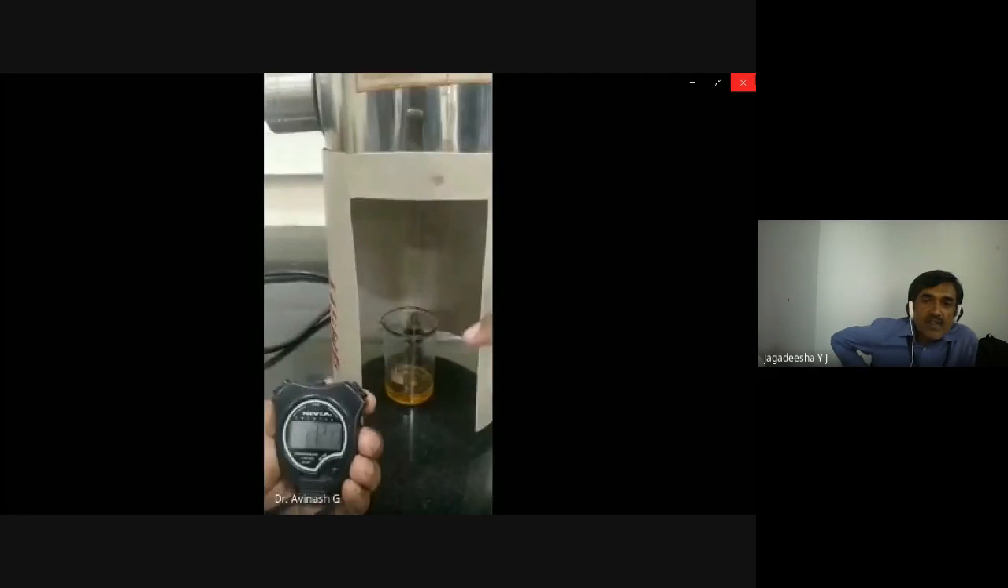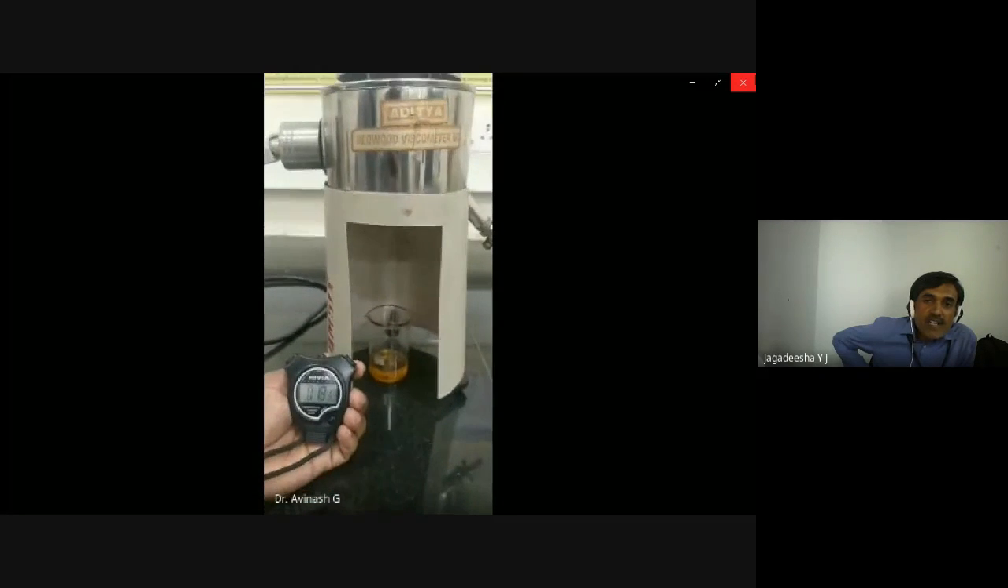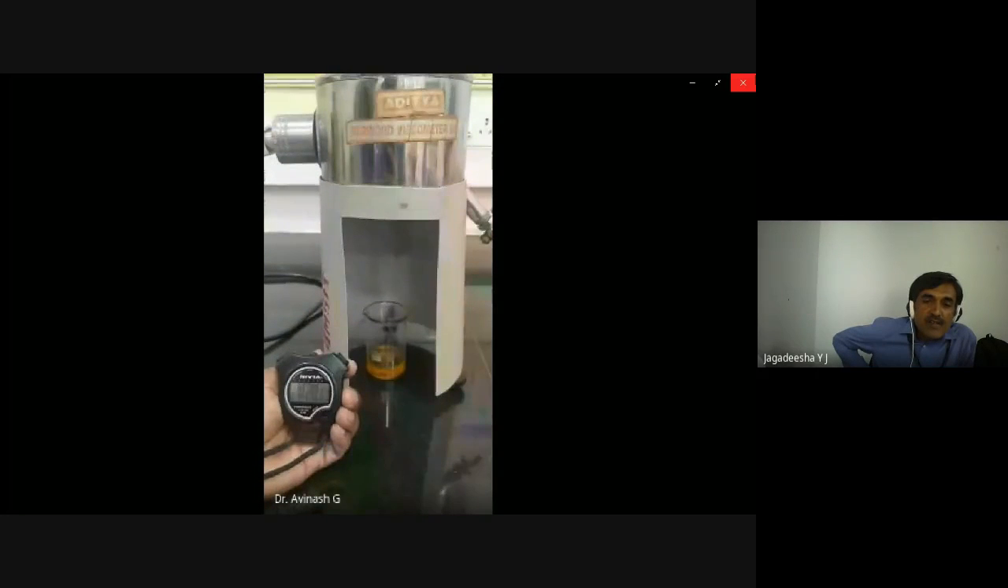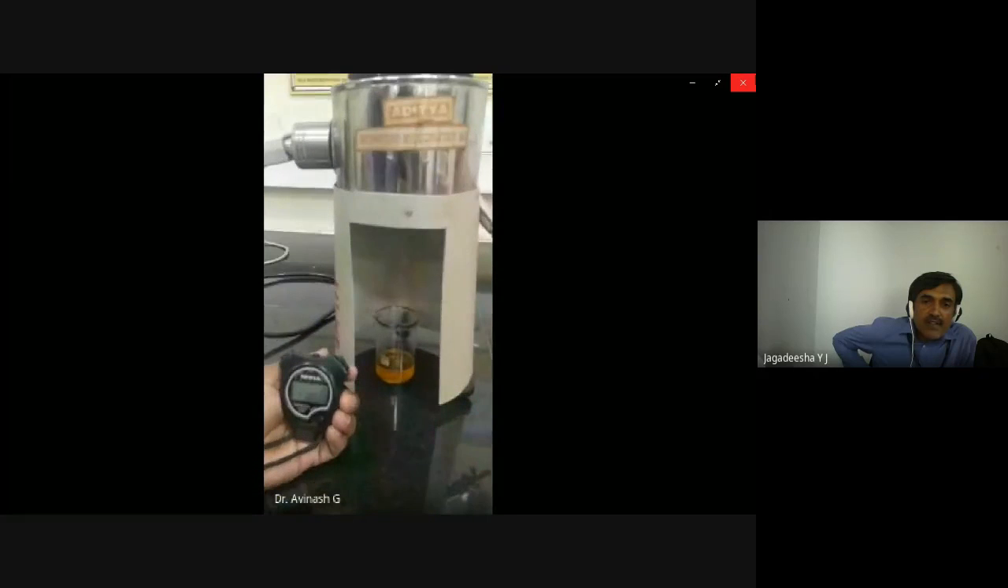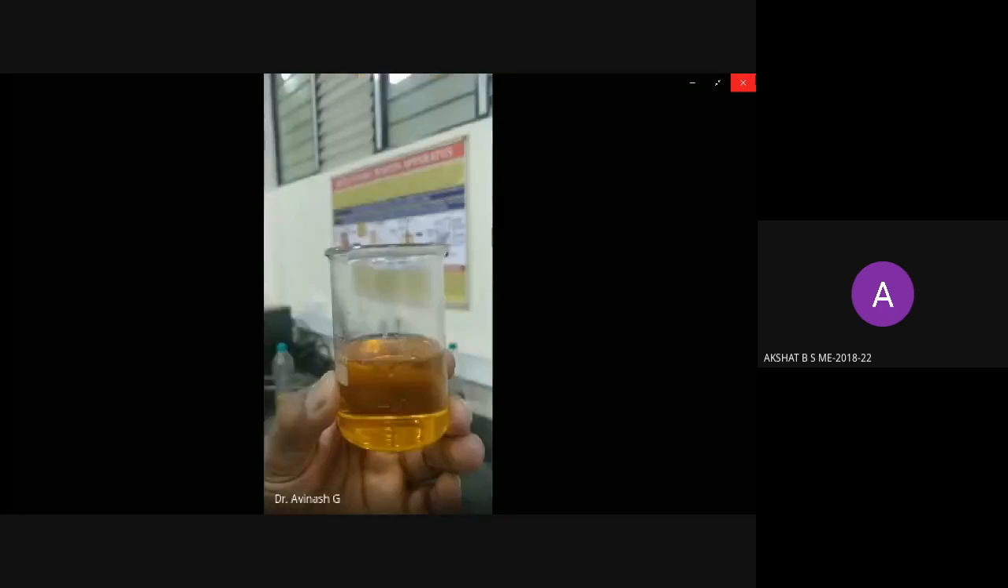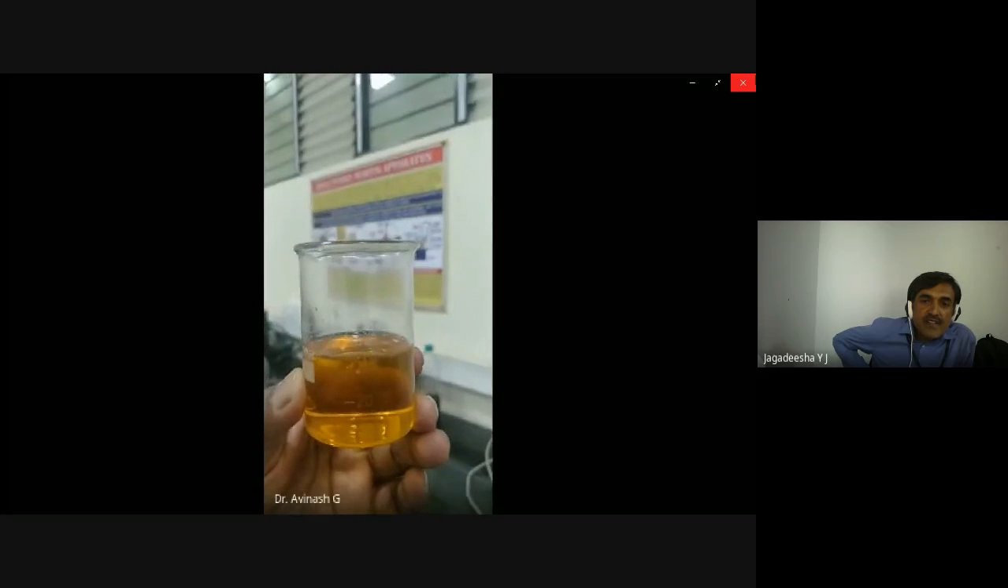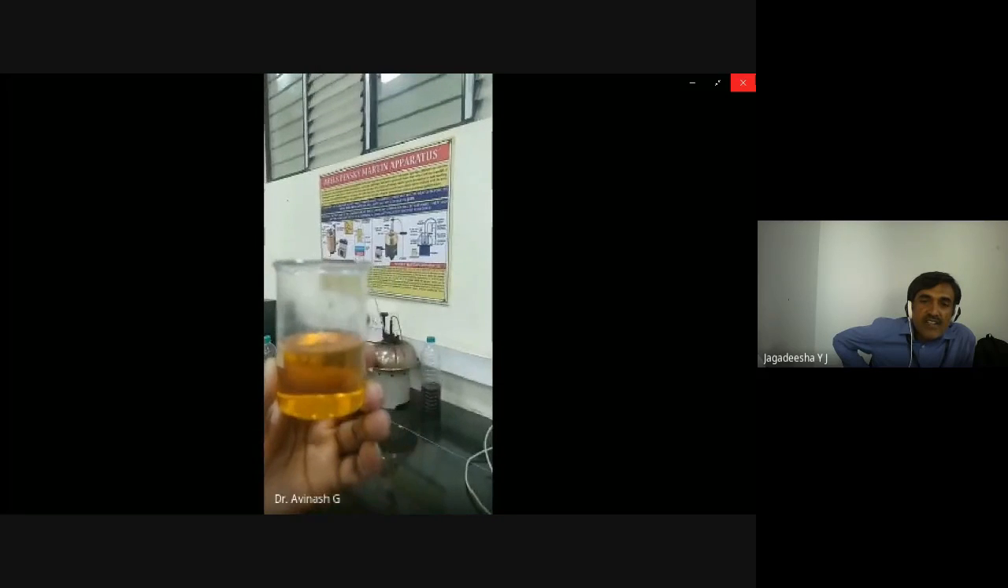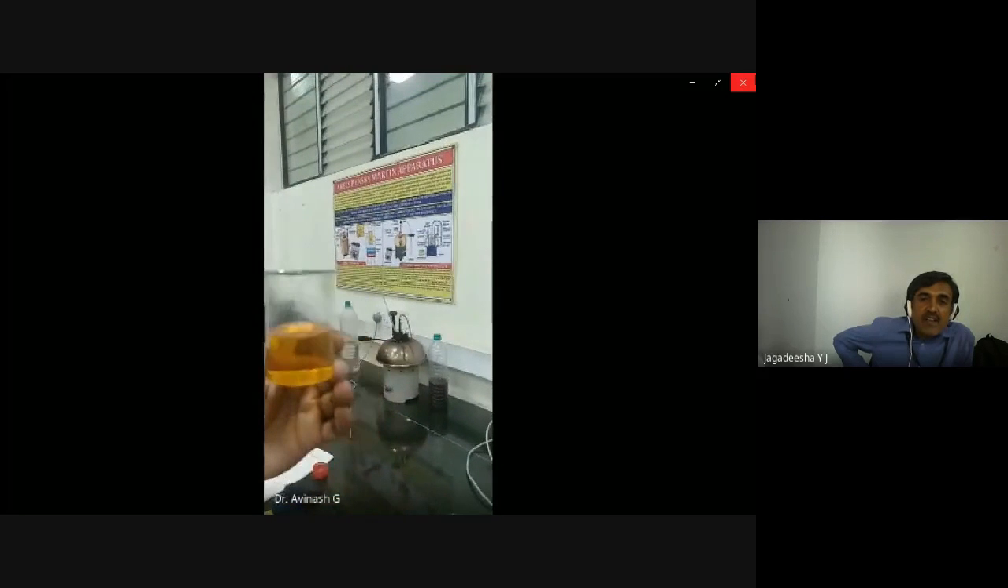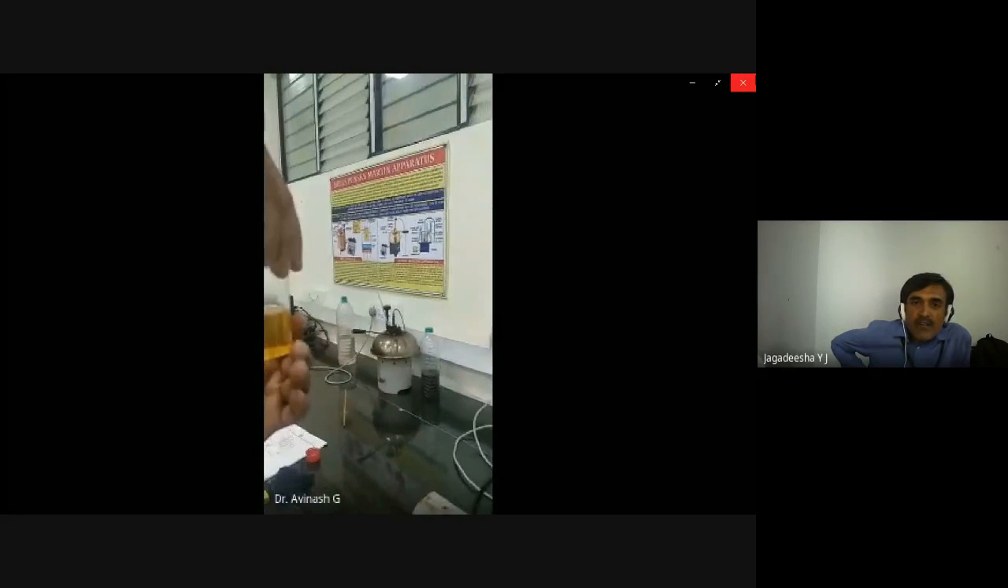Now I will clarify. Now just let me complete this one. Let us move with this one. Note down the time taken for collection of the 50 ml of the oil. Watch what you are seeing. The measuring flask oil has been collected up to 50 ml, or graduation also you can see 50 ml. Time taken for that 50 ml oil collection is noted down.